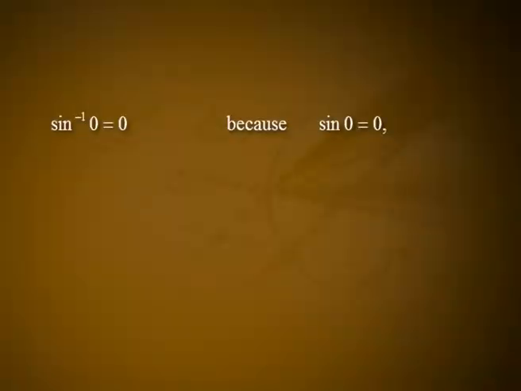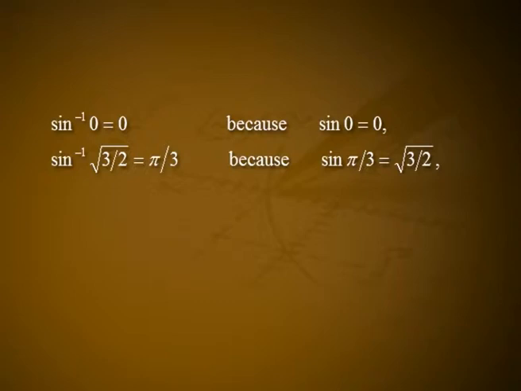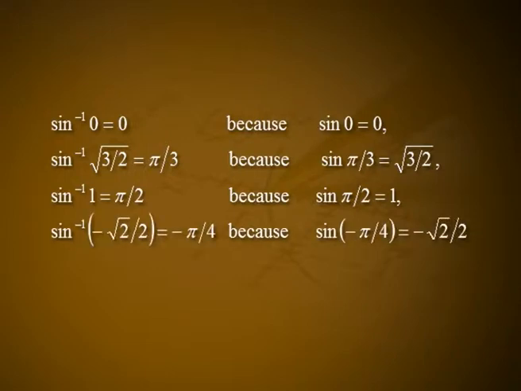For instance, sin inverse of 0 is equal to 0 because sin 0 is equal to 0. Sin inverse of square root of 3 by 2 is equal to pi by 3 because sin pi by 3 is equal to square root of 3 by 2. Sin inverse of 1 is equal to pi by 2 because sin pi by 2 is equal to 1. Sin inverse of minus root 2 by 2 is equal to minus pi by 4 because sin minus pi by 4 is equal to minus root 2 by 2.